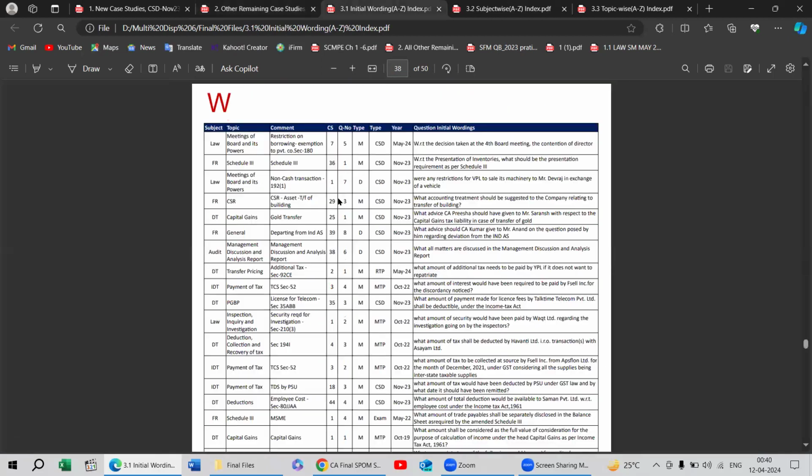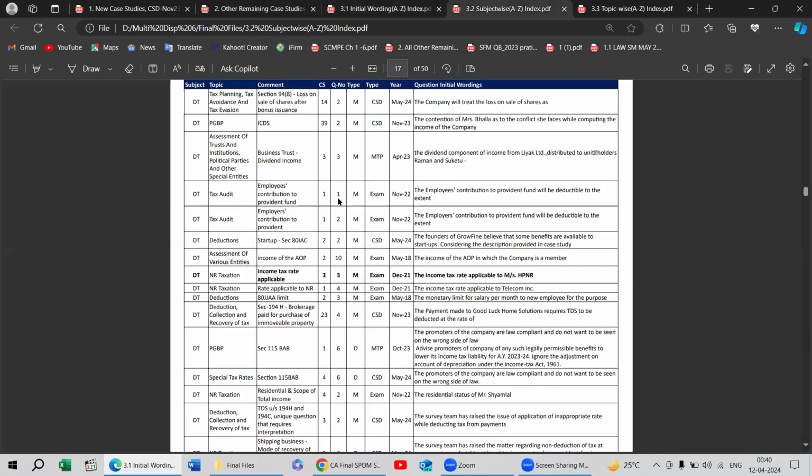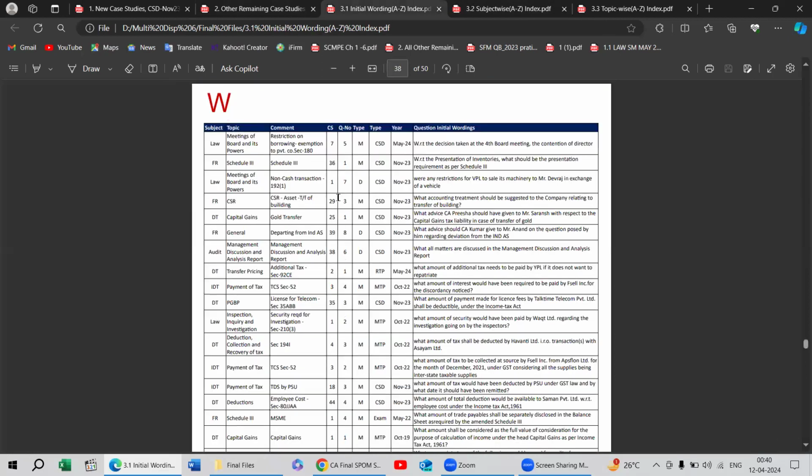Now, what are the risk factors? The main issue in this particular index is just that if you are not sure about the subject, then use this index, because if you are damn sure which subject has been asked, then move on to the subject-wise index, because this will save more time, or seconds of your time, that is precious, as it can save 10 seconds or more.